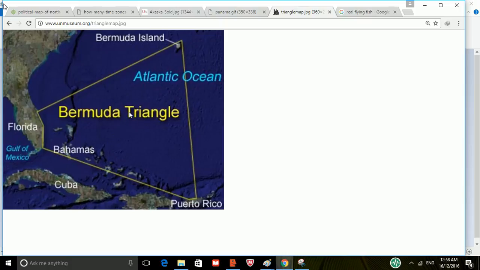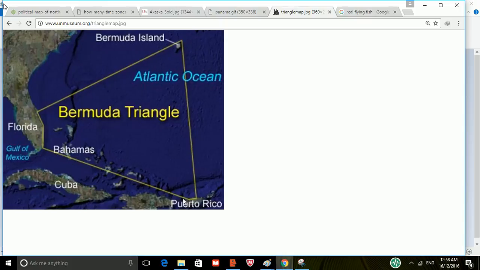triangle. It's also called the Devil's Triangle, and to date there's no proper reason why they were lost, even though now it's said that because there's so much traffic, it's just normal that some of the ships were lost in the past. But there are a lot of conspiracy theories and paranormal intervention and stuff like that you can find on the internet. Anyway, so we have the Bermuda Triangle.